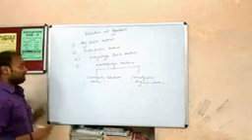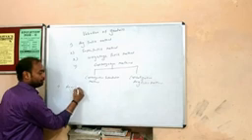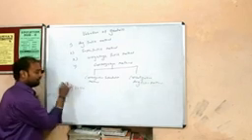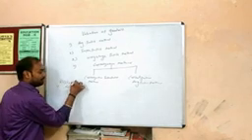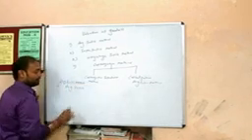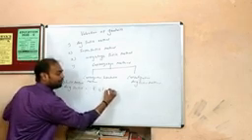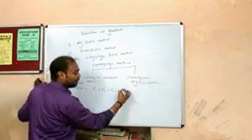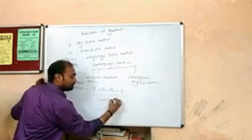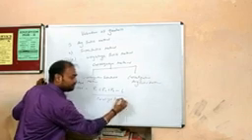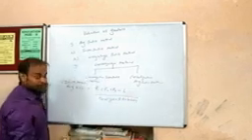According to the average profit method, first of all, we have to calculate average profit. Average profit is equal to the sum of the profit of different number of years, and if you have a loss, the loss will be deducted, divided by the number of years.